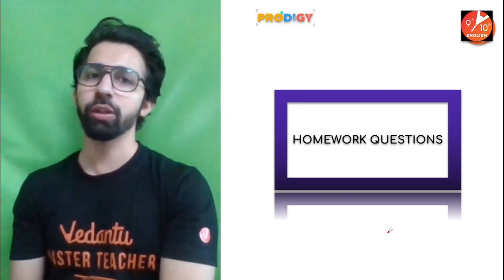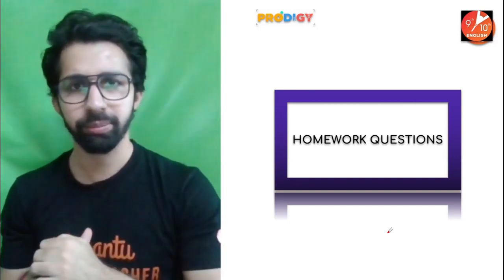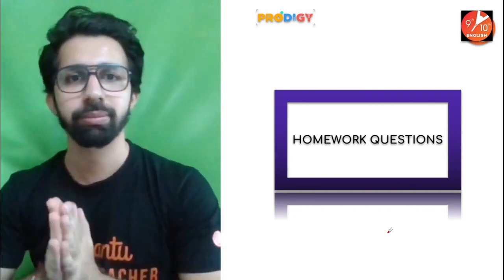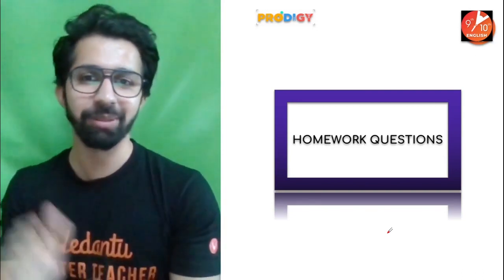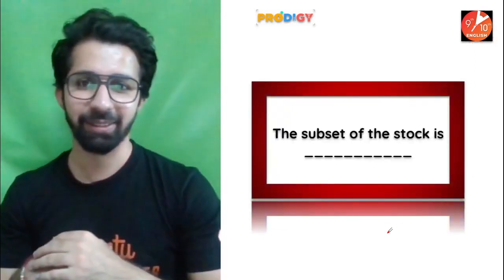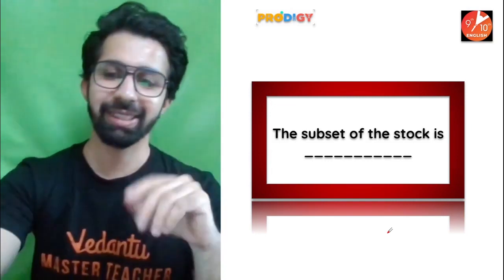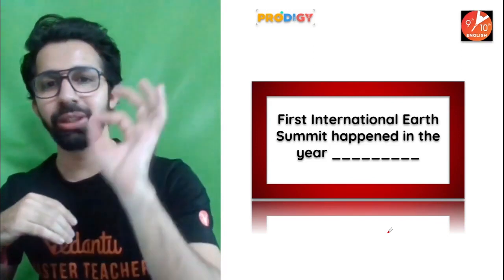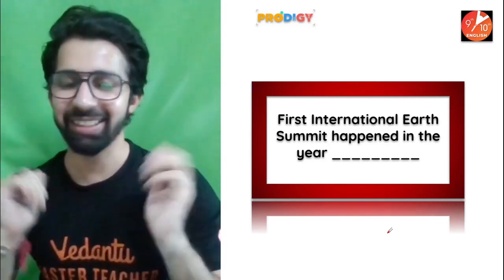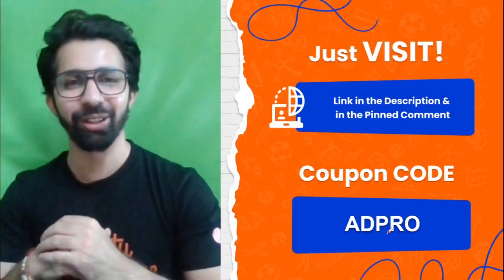Now, guys, this is the homework question. I'm going to give you two simple questions. I want you to answer these questions in the comment section. The very first question on your screen: the subset of a stock is, what is the subset of stock? Second, the first International Earth Summit happened in the year dash. That's it. So these are the two simple questions, and I want you to let me know in the comment section the answer to these two questions.